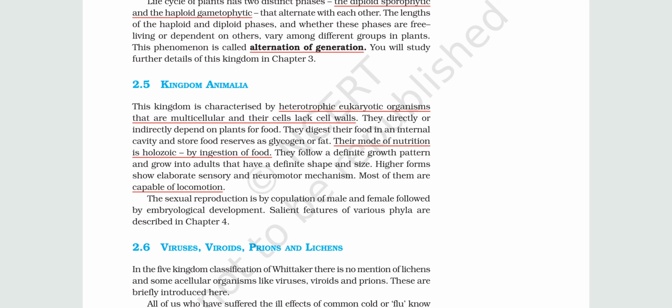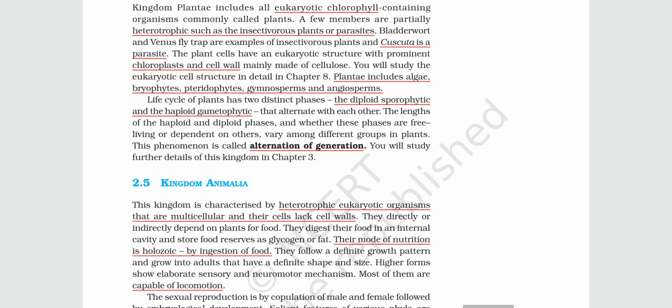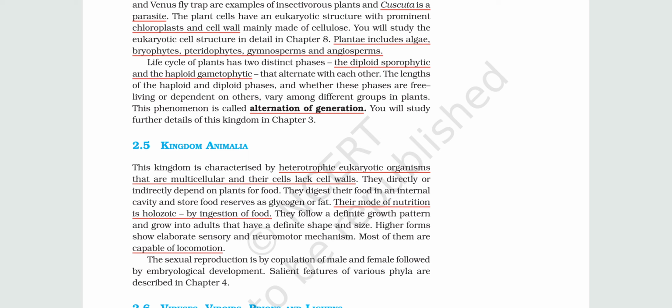Then we come to kingdom Animalia. It's very much opposite from kingdom Plantae. These are heterotrophic eukaryotic organisms. These are multicellular. They lack a cell wall, but in Plantae they had a cell wall. And they have a holozoic mode of nutrition. That means they ingest food. They don't prepare it, they ingest it.